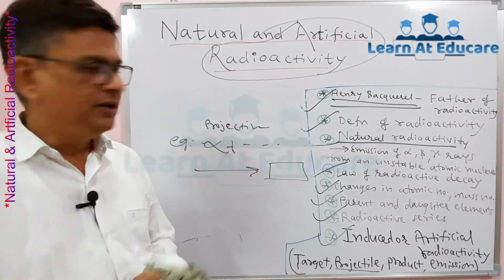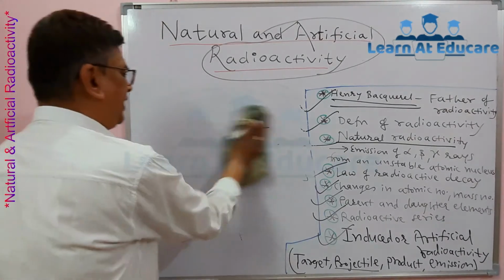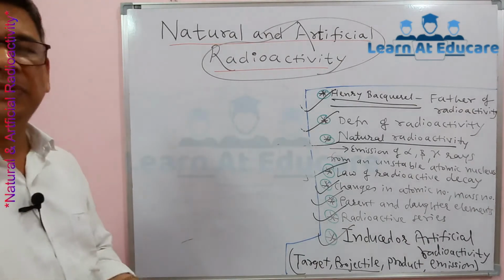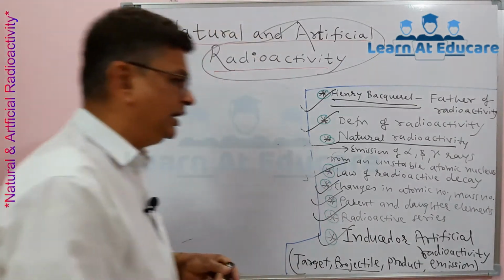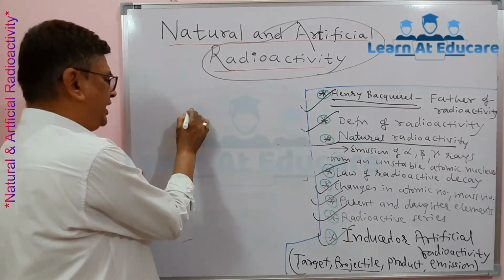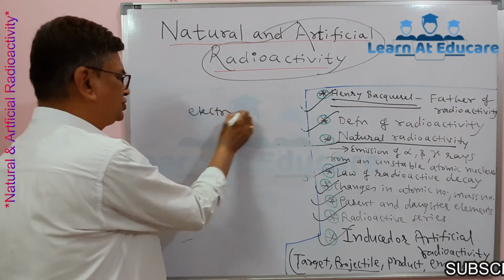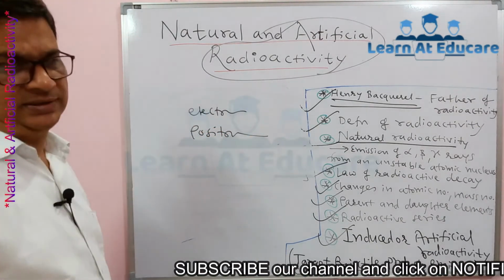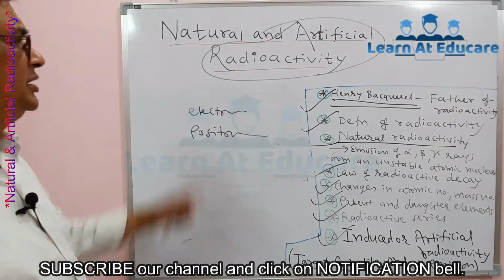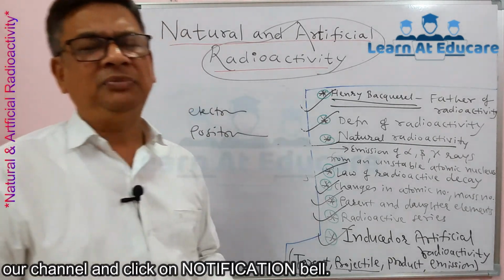Remember, here the artificially radioactive elements cannot emit alpha, beta, gamma radiations, but they emit electrons and positrons, such emissions. So that is the brief information about natural and artificial radioactivity.